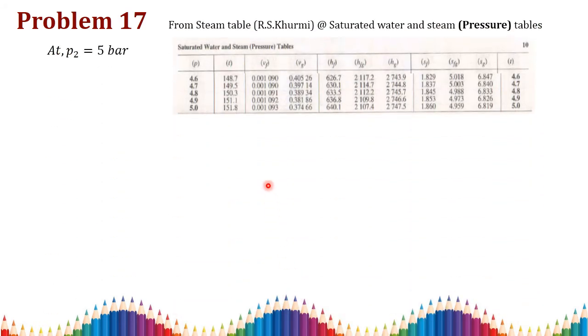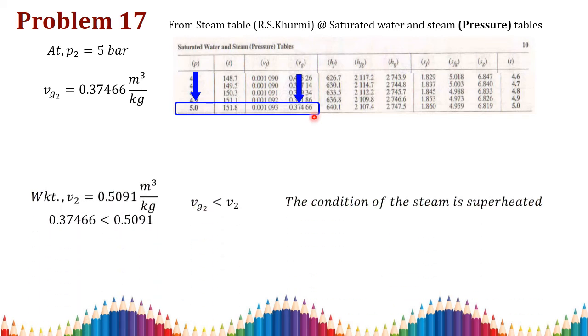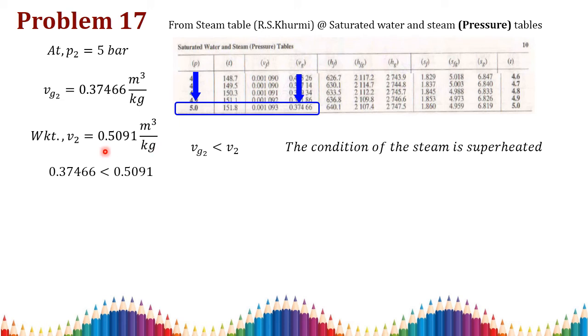In the second state, the pressure P2 is equal to 5 bar, so we need to check V2. At pressure P equal to 5 bar from the table you take Vg, and the Vg value is 0.37466. V2 is not given, so we find it from the hyperbolic relation P1 V1 is equal to P2 V2, and in the previous step we found V2 as 0.5091.